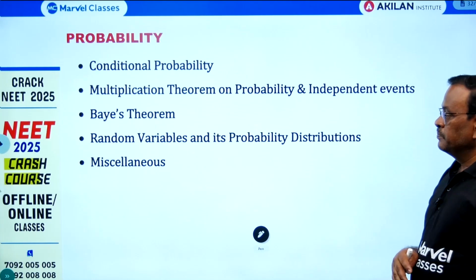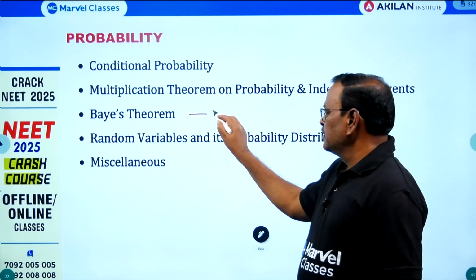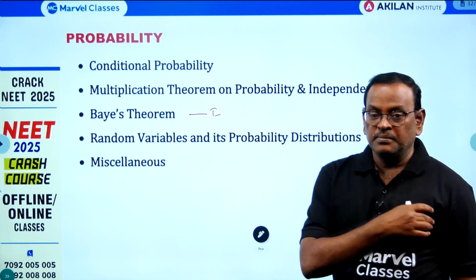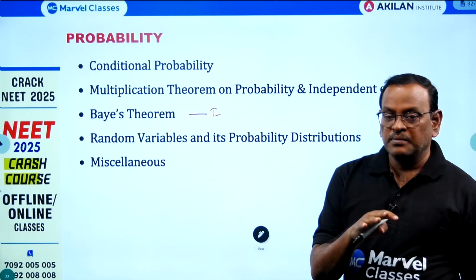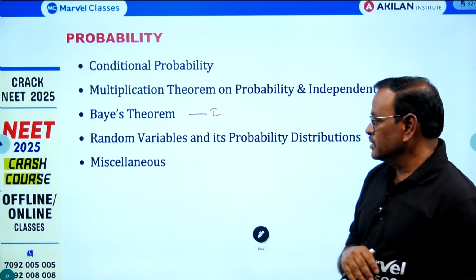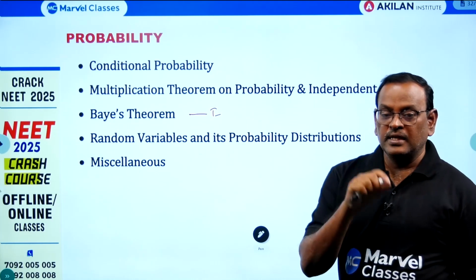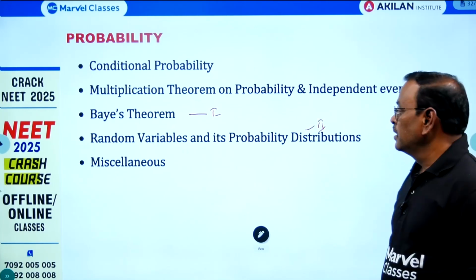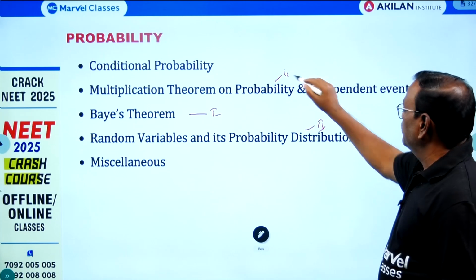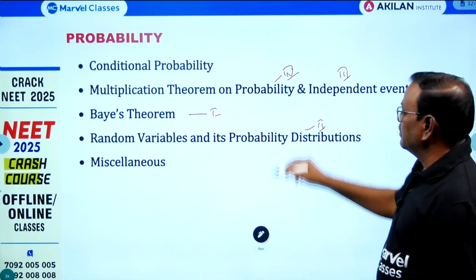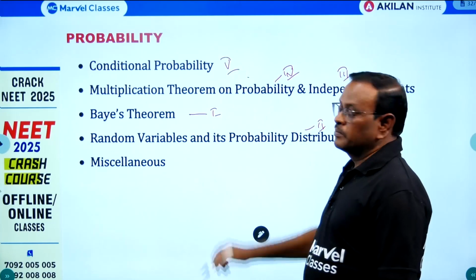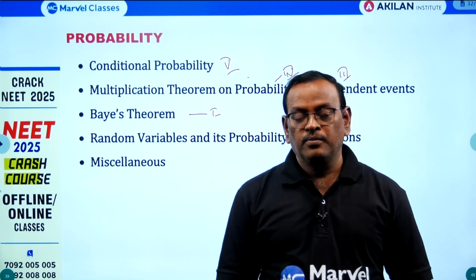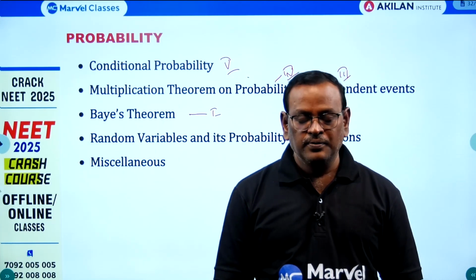Last, probability. The first preference is Bayes theorem, which is one of the very important ones. So focus more on basic assumptions. If you are clear in those assumptions, you can easily get the correct answer, and always assume every condition as alphabets. The second is random variable and probability distribution. Third, multiplication theorem for independent events and multiplication theorem for dependent events. And fifth, conditional probability. Okay, so if you apply this technique while preparing for your board exam, definitely you will get 80 on 80. Thank you.